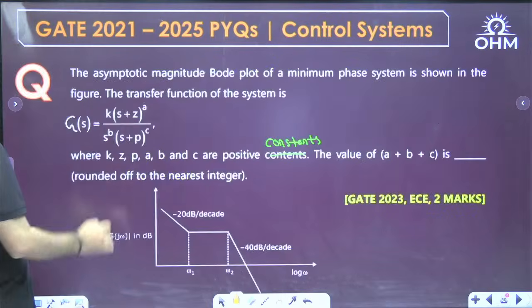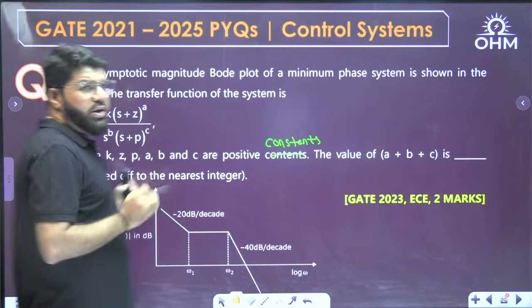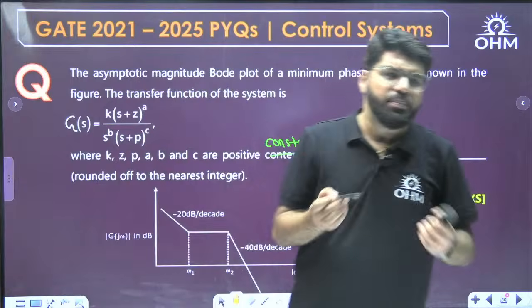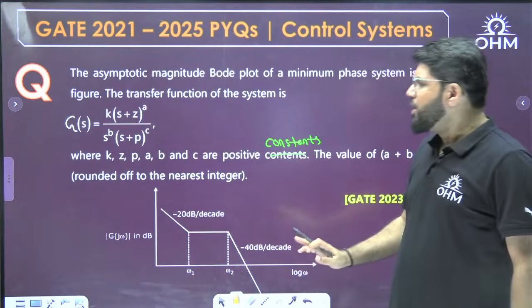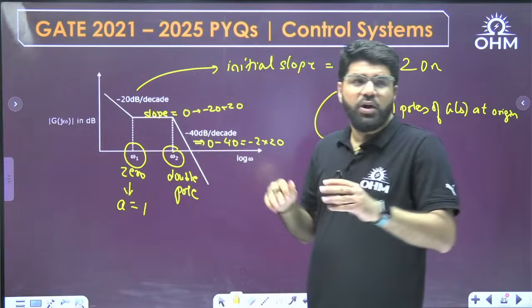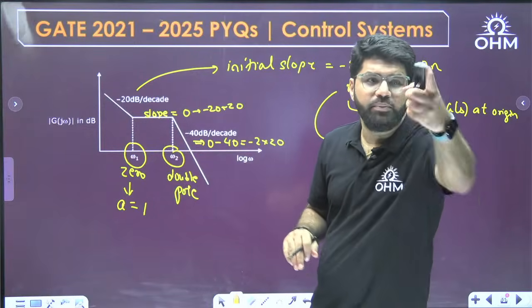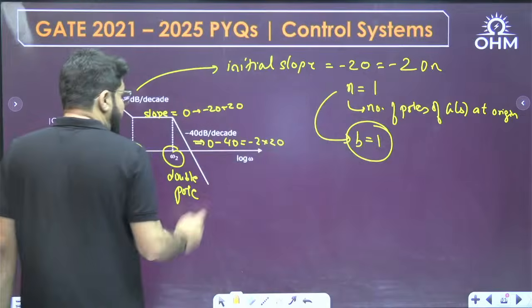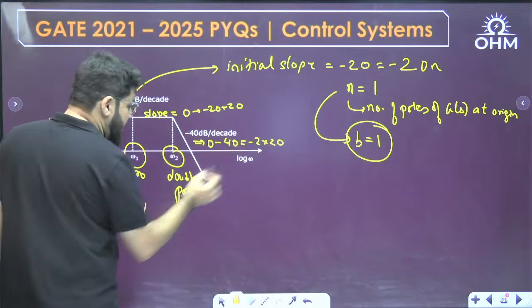Okay, if I actually wanted to calculate the location of the zero for that corner frequency, some other data would be given. It's not required. But yes, there is one zero, and that's a single zero, because the slope changed by +20. A single zero will make the slope change by +20. Here the slope changed by -40, and that is because of a double pole.